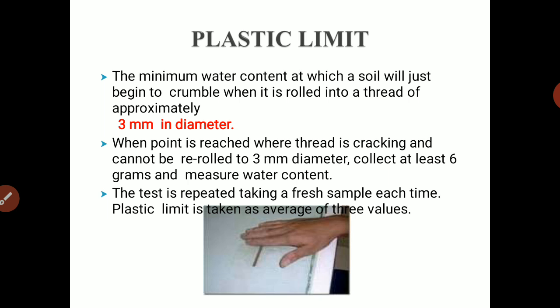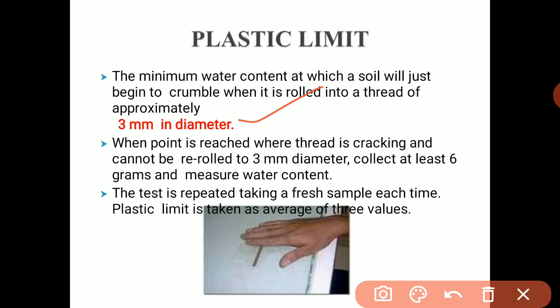We will take one ball from that plastic dough and roll the soil into a 3 mm diameter rod. We are supposed to roll the soil and water mixture until the thread becomes 3 mm in diameter.